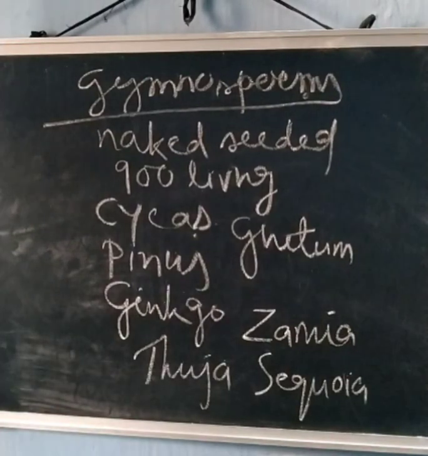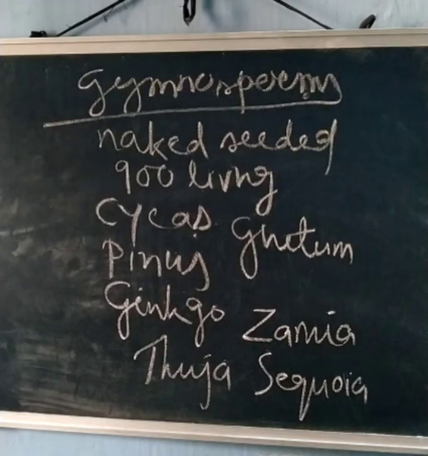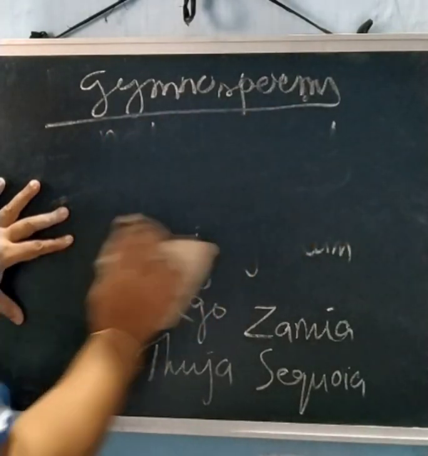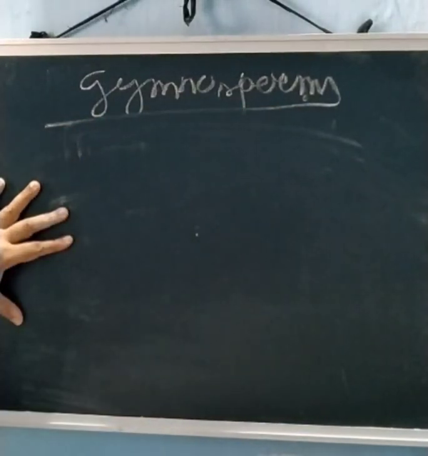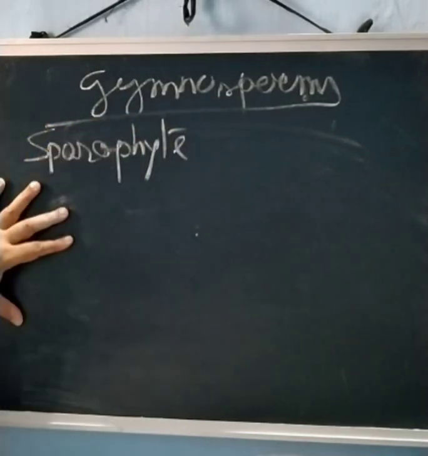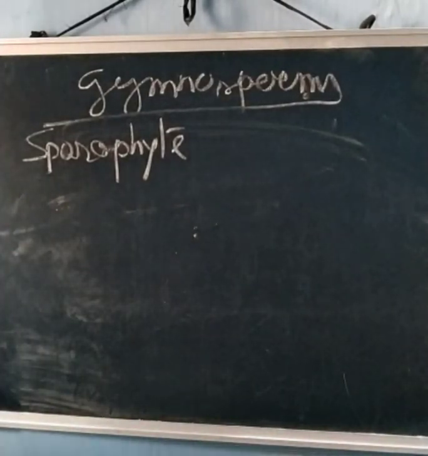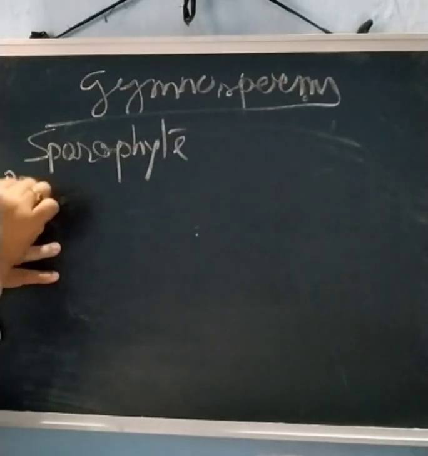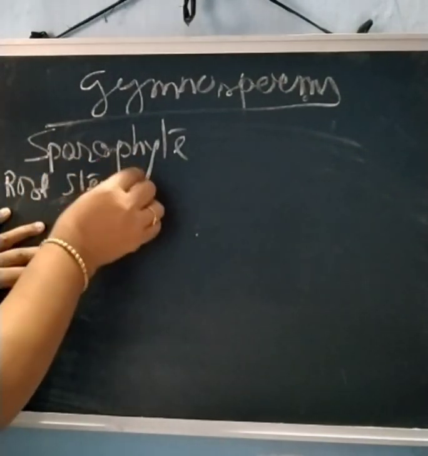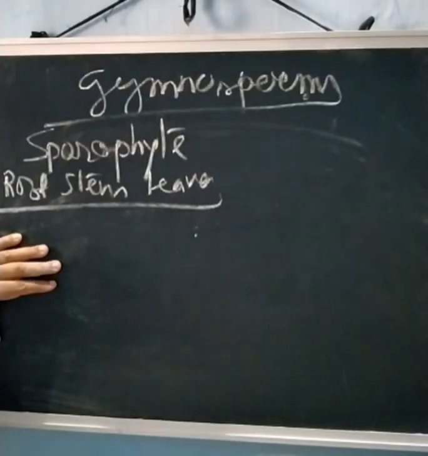Zamia is only 25 centimeters in height, and there is the pinus plant, that is red pine, and Sequoia is the redwood tree. The plant body is a sporophyte with well differentiated root, stem and leaves. The plant that we see is a sporophyte, because this also represents the alternation of generation. This sporophyte has root, stem and leaf, and very large tall trees are there. So it is a well differentiated plant body.